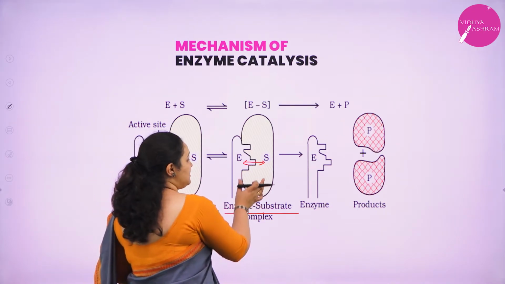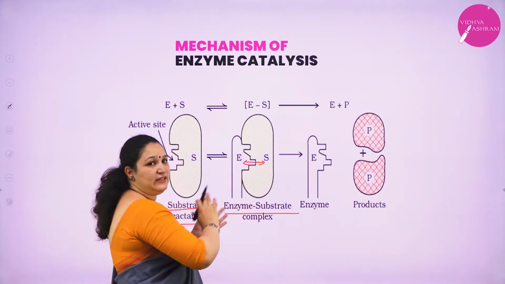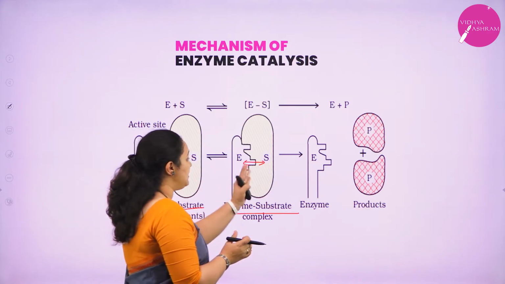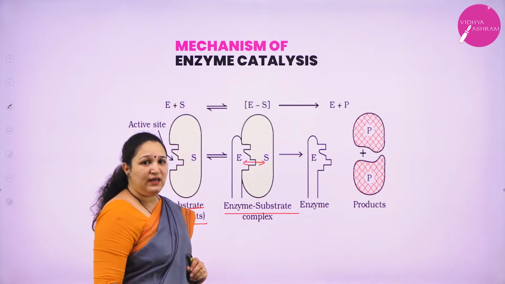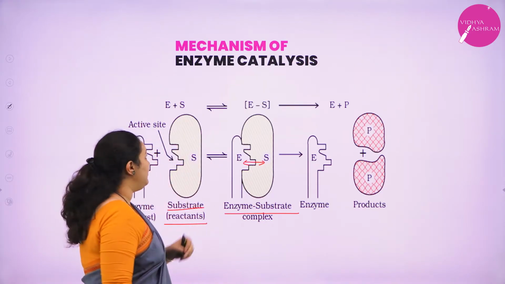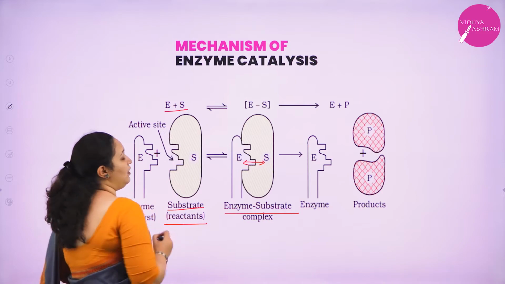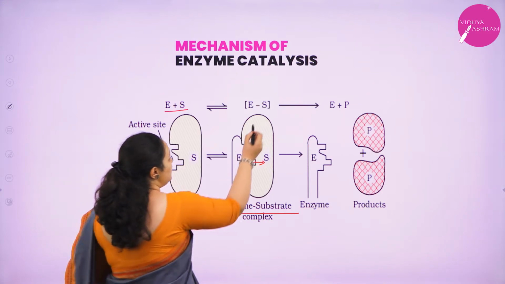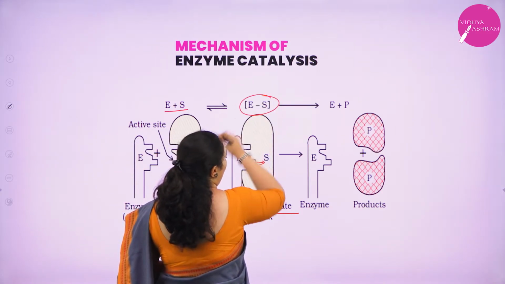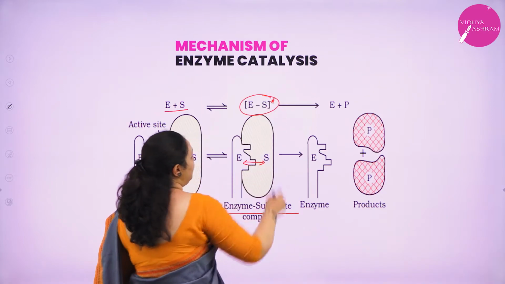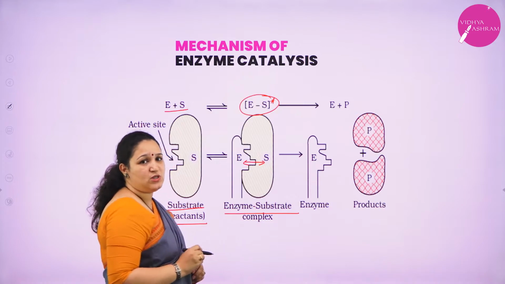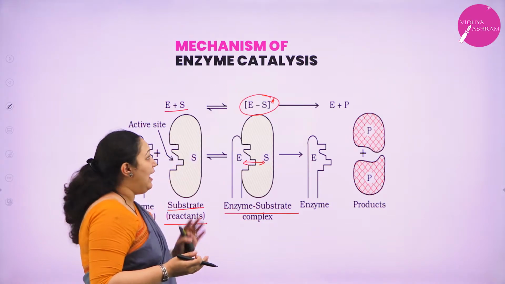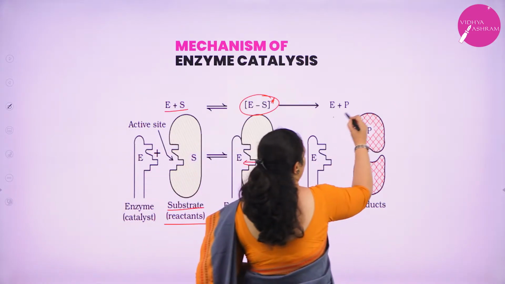In this complex, the enzyme and substrate interact and the substrate gets converted into the product. So basically there are two steps. First step, enzyme plus substrate forms an enzyme-substrate complex. Then the enzyme-substrate complex decomposes to give back the enzyme, and the substrate is converted into the products.